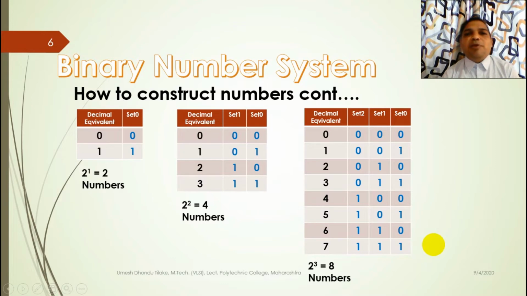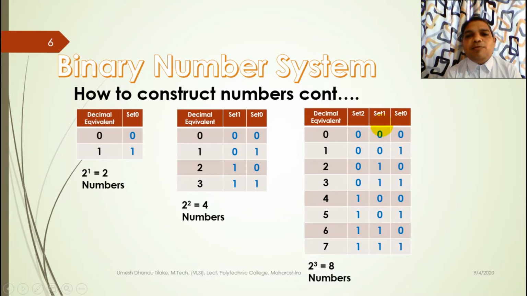In other simple words, you can see this. In set 0 the digits are repeated: 0, 1, 0, 1, 0, 1, 0, 1. That means digits are used alternately.